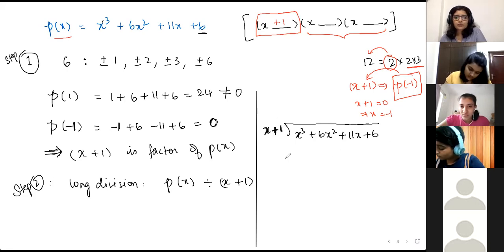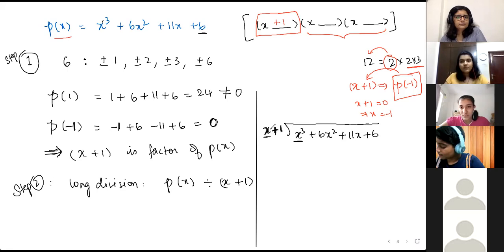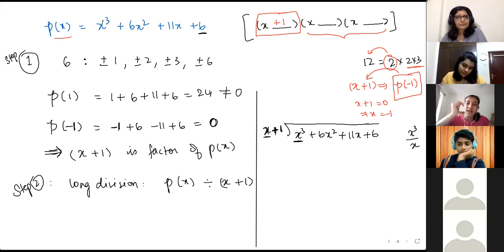So how you approach long division of polynomials is you consider the first term of this and first term of this. Okay. So यहाँ पे x cube है, यहाँ पे x है. So divide x cube divided by x. So what result will you get? x square. Yeah, Samriddhi. So you have to divide x cube by x. Okay, ma'am. You will get x square. So that will be the first term in your product, x square.